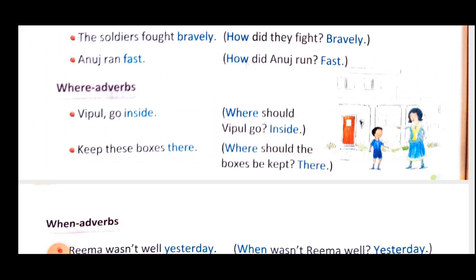So keeping is your action, but where that action is to be occurred, that is the describing word that clarifies more about the verb. So that is your adverb. Here where the boxes are to be kept, there. So the place is specified where the action is to occur. So there is your adverb.